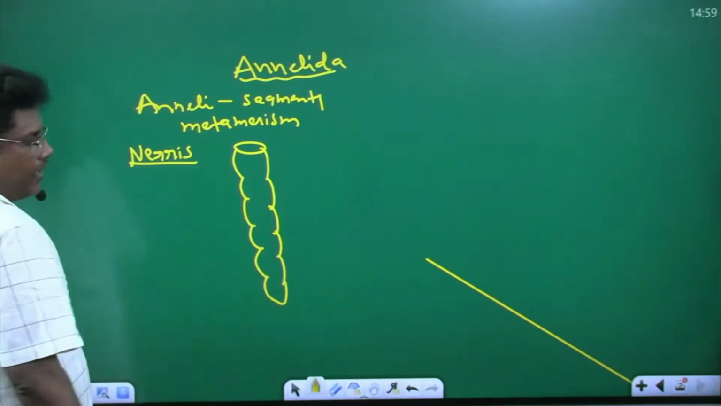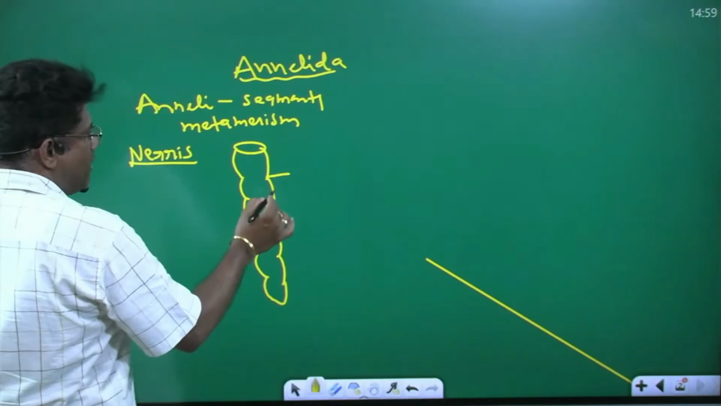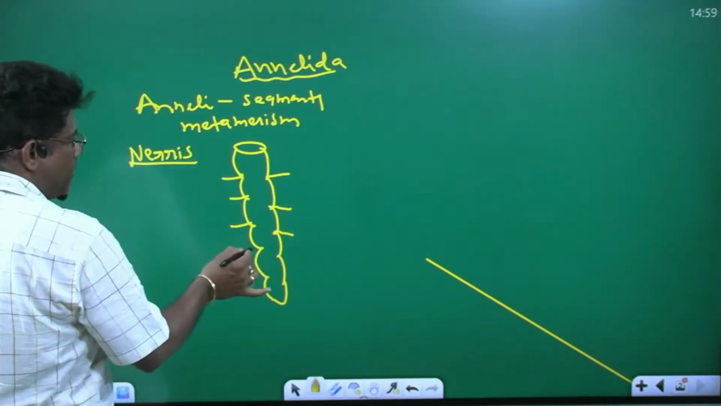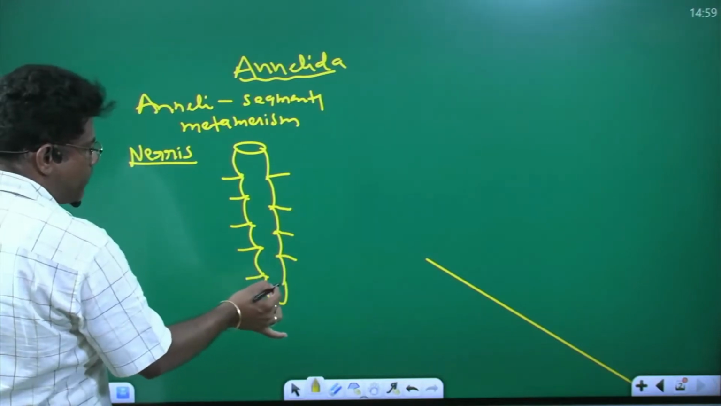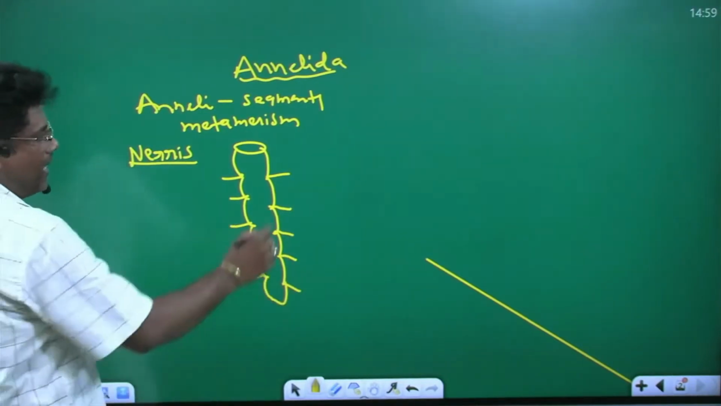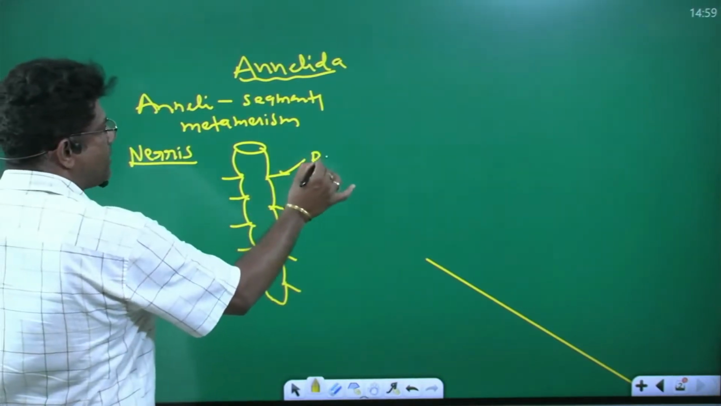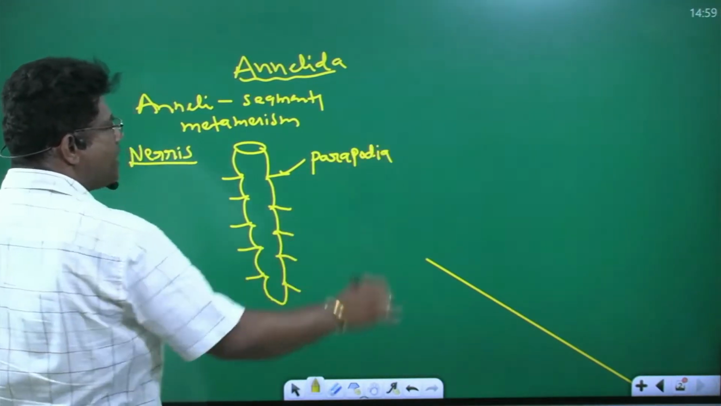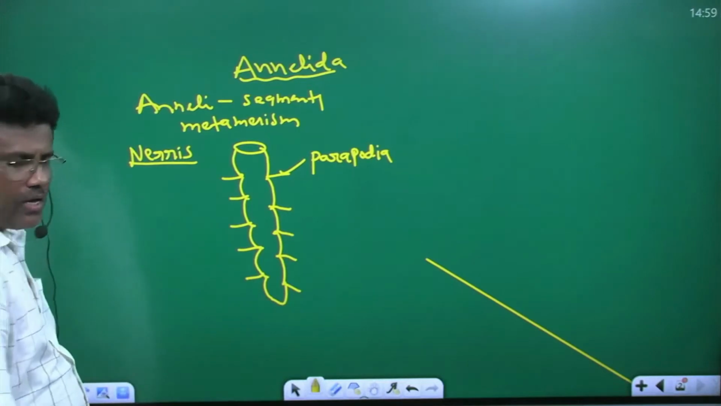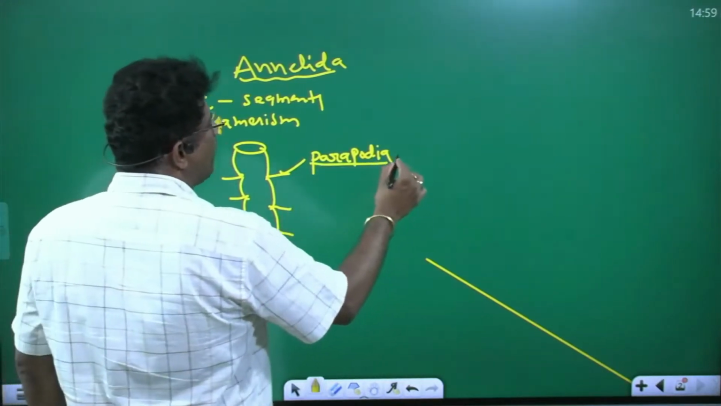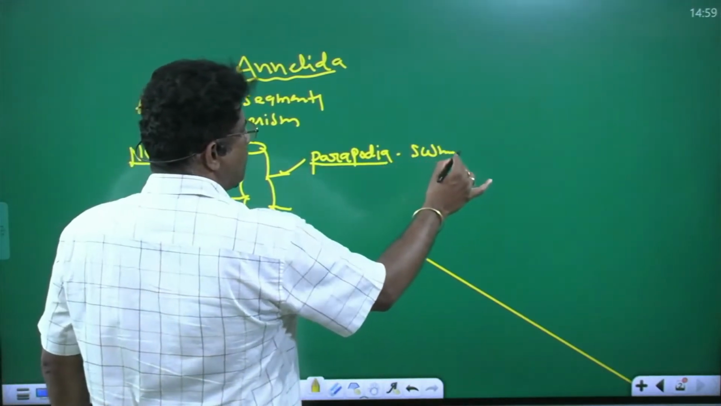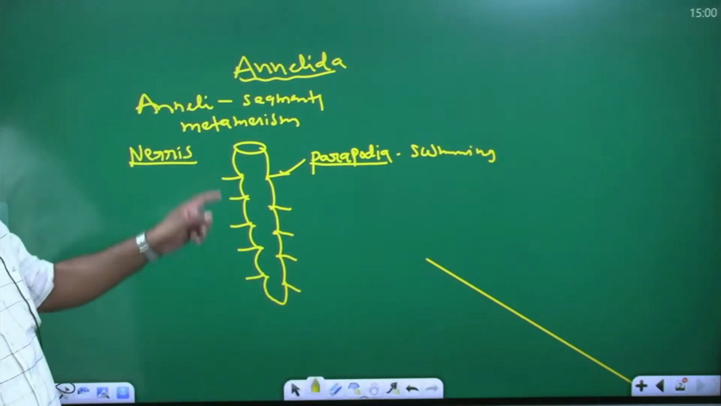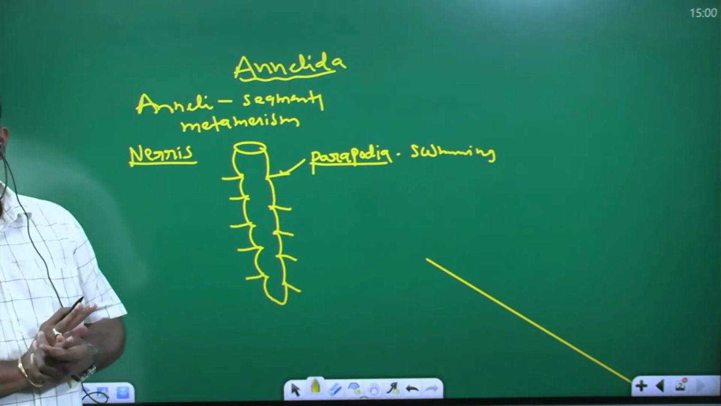In the nereis body, on the lateral side of the body, lateral appendages are present. This lateral appendage is known as, what is this? Parapodia. Parapodia is useful for what? Swimming. Yes, that is the importance of nereis.